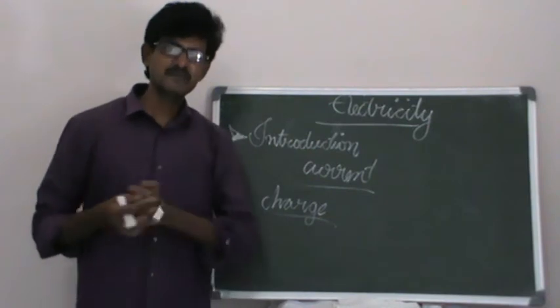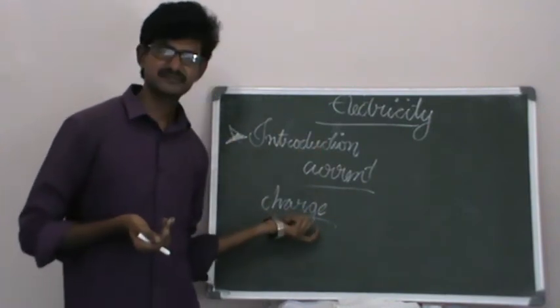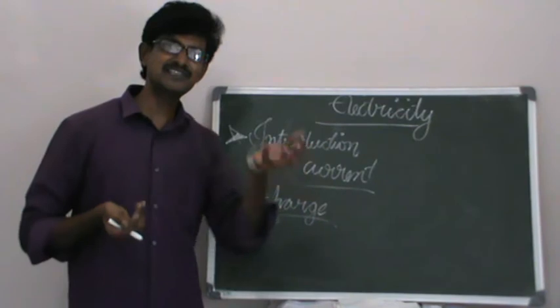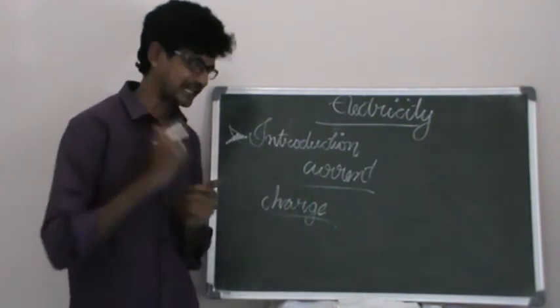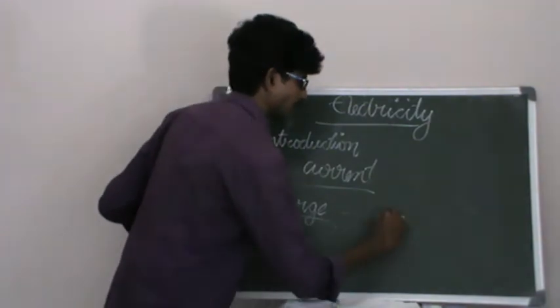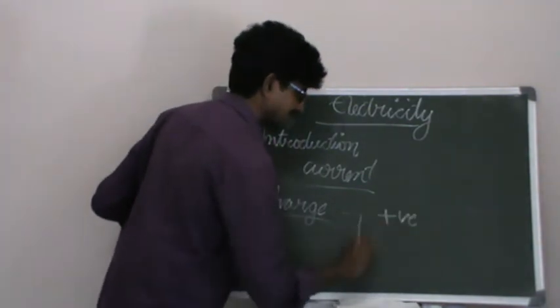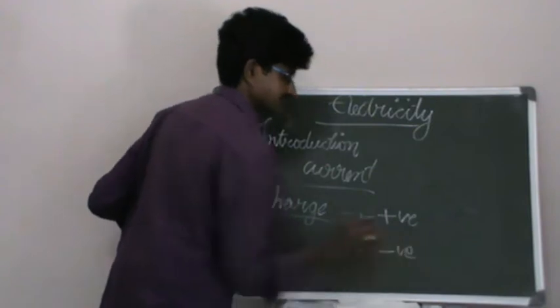And we know the charged particles are basically classified into two types: one is positive and the other is negative.